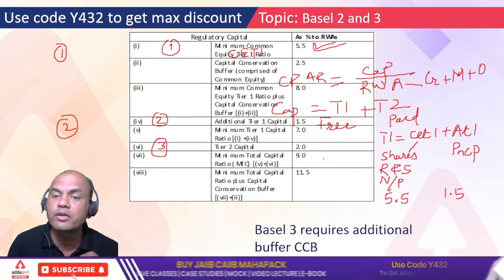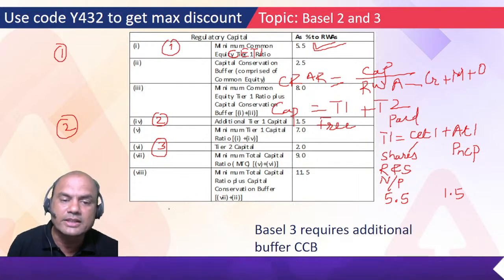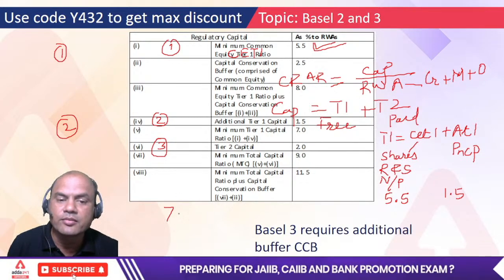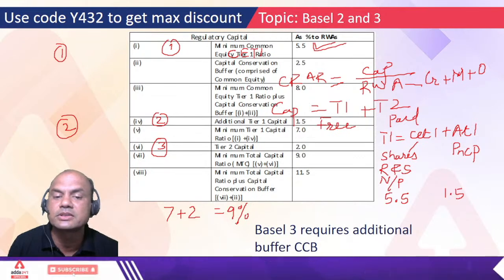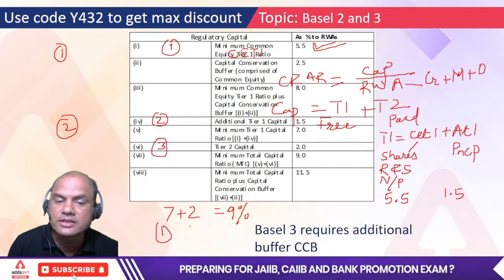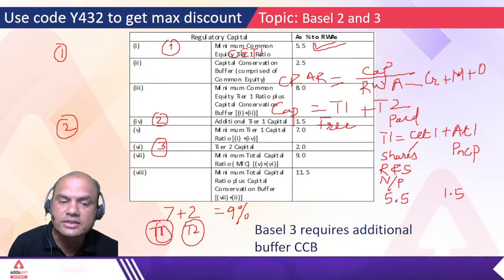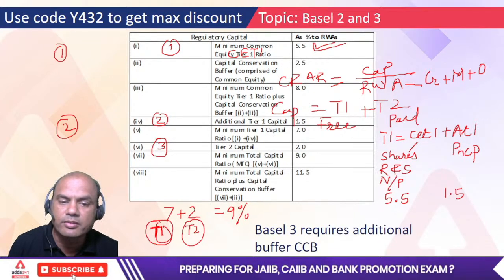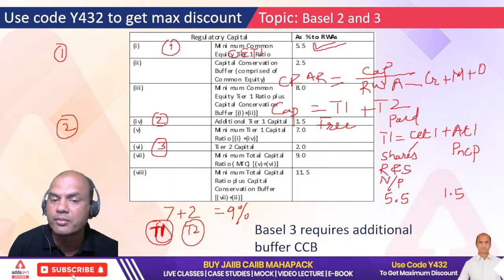So what did I add in T1? T1 I had 7, so I'll write this 7 plus T2 I have 2, right? So 7 plus 2 is 9. That's why total CRAR becomes 9%, right? Got this point? This is T1 and this is T2. I'll write this because you should understand this. T1 and T2. So now we got it. How we come to 9%.